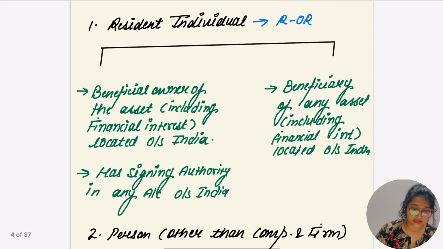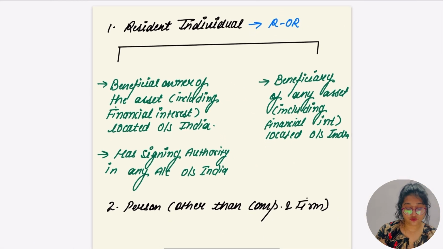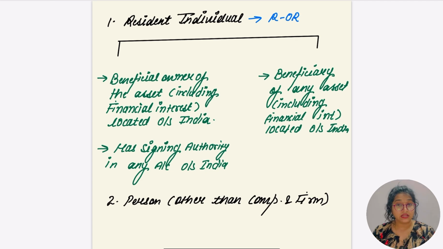Let's go for the other part, which means the resident individual.